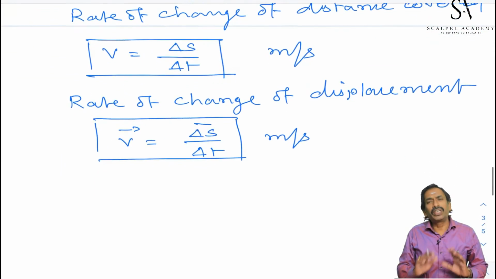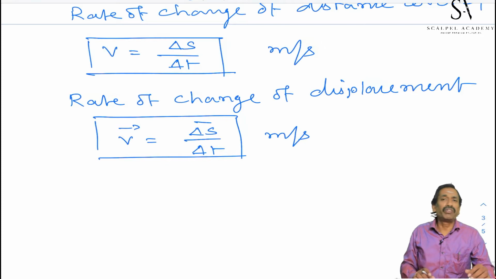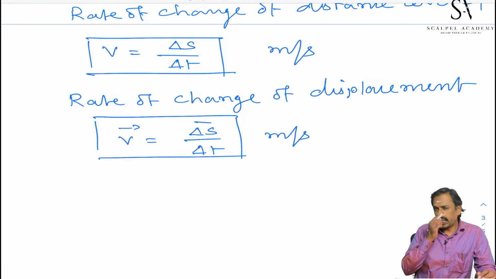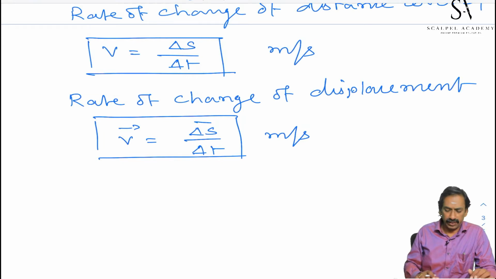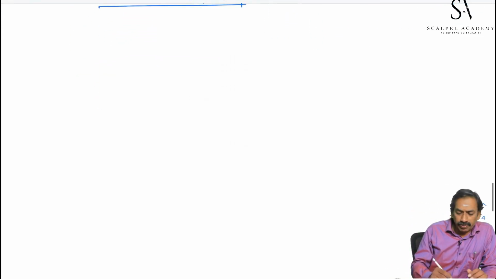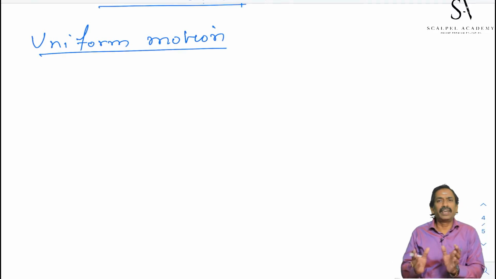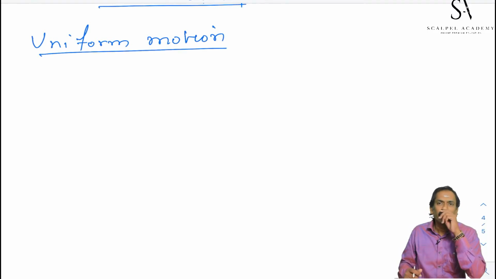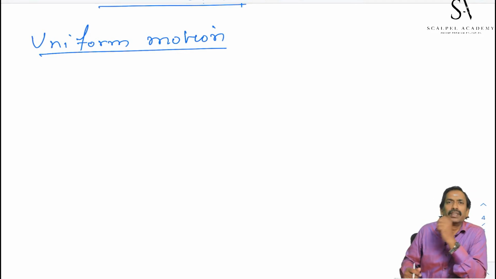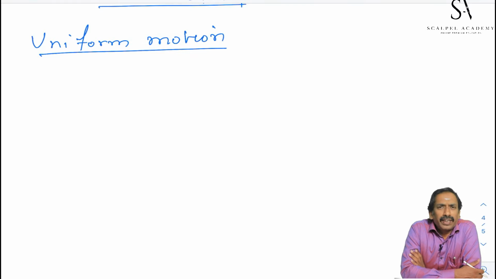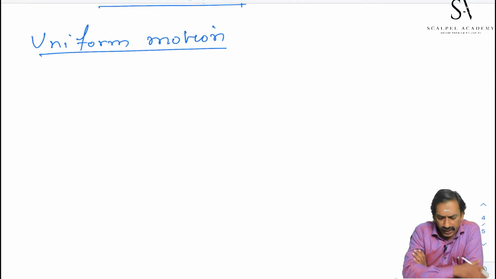Let us talk about what is uniform speed and what is non-uniform speed, likewise uniform velocity and non-uniform velocity. Uniform motion. Hereafter I talk about velocity and acceleration, the vector quantities. Uniform velocity: if a particle covers equal displacement in equal interval of time, then the particle is said to be in uniform motion. For example,